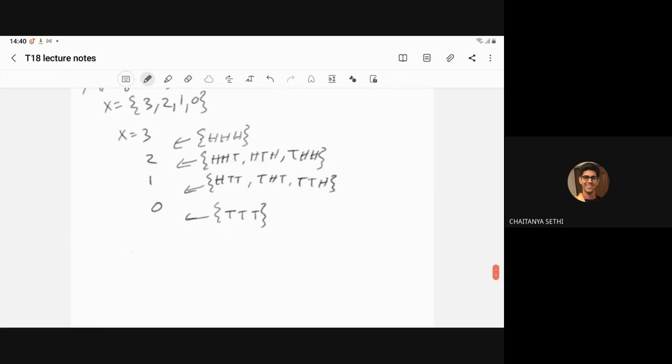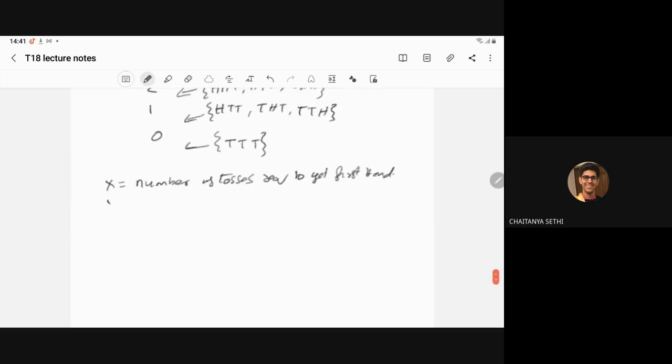Now if I say x represents the number of tosses required to get the first head, then x can be 1, meaning in the very first toss we have the head. x can be 2, meaning the first result is tail and the second one is head.